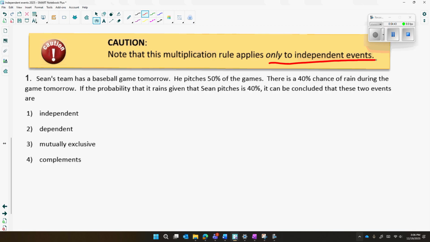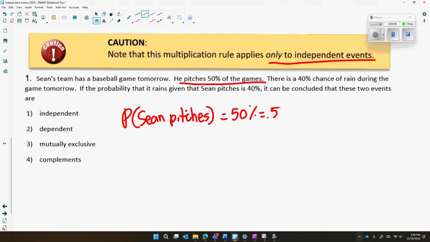Sean's team has a baseball game tomorrow. Sean pitches 50% of the games. So the first thing I'm going to do is write the probability of Sean pitching is 50%, or 0.5. Now there is a 40% chance that it's going to rain tomorrow.